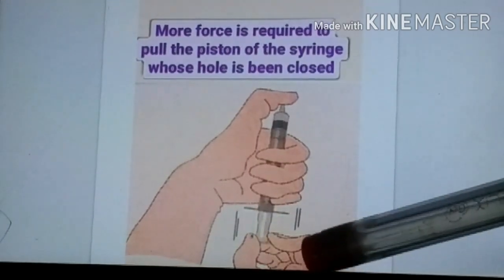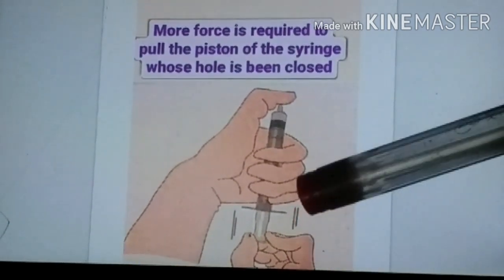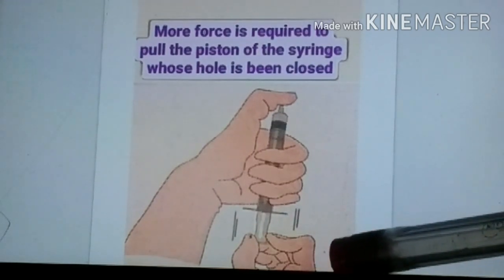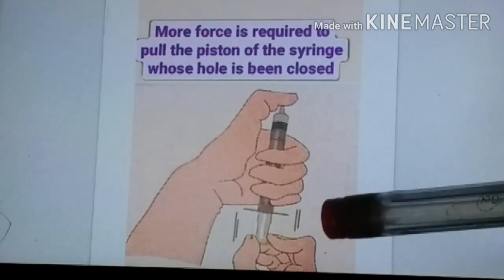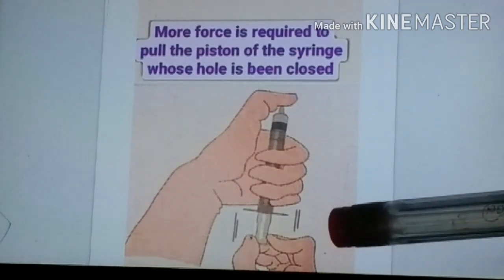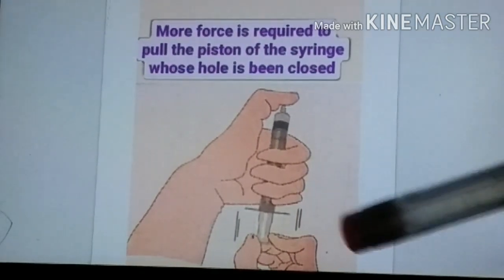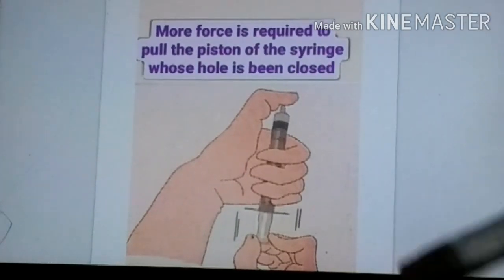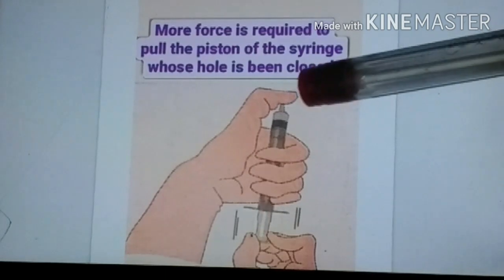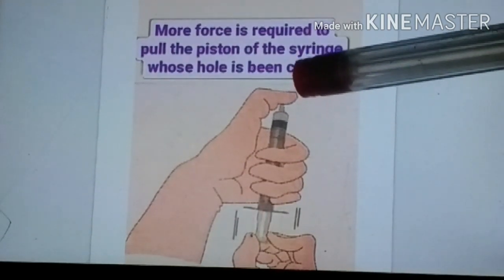Okay, and when we pull out the piston, means it goes downward, and then we release our hand, what we have observed is that the piston does not remain at that position. It automatically goes upward. Why is this happening? Because here I have closed the hole, so the atmospheric pressure here becomes less.